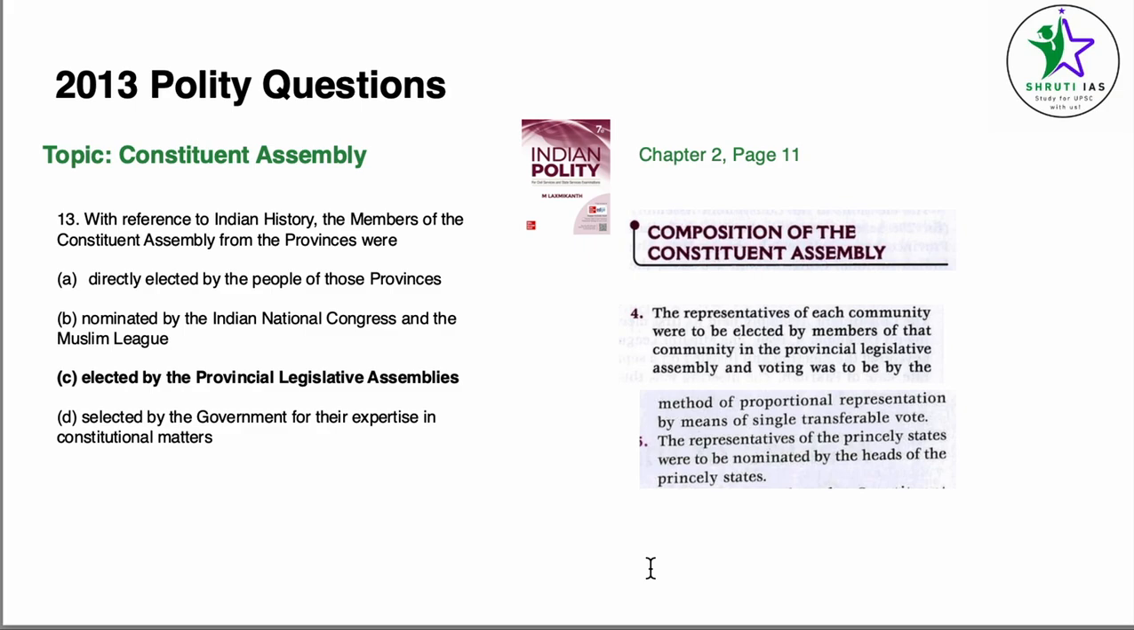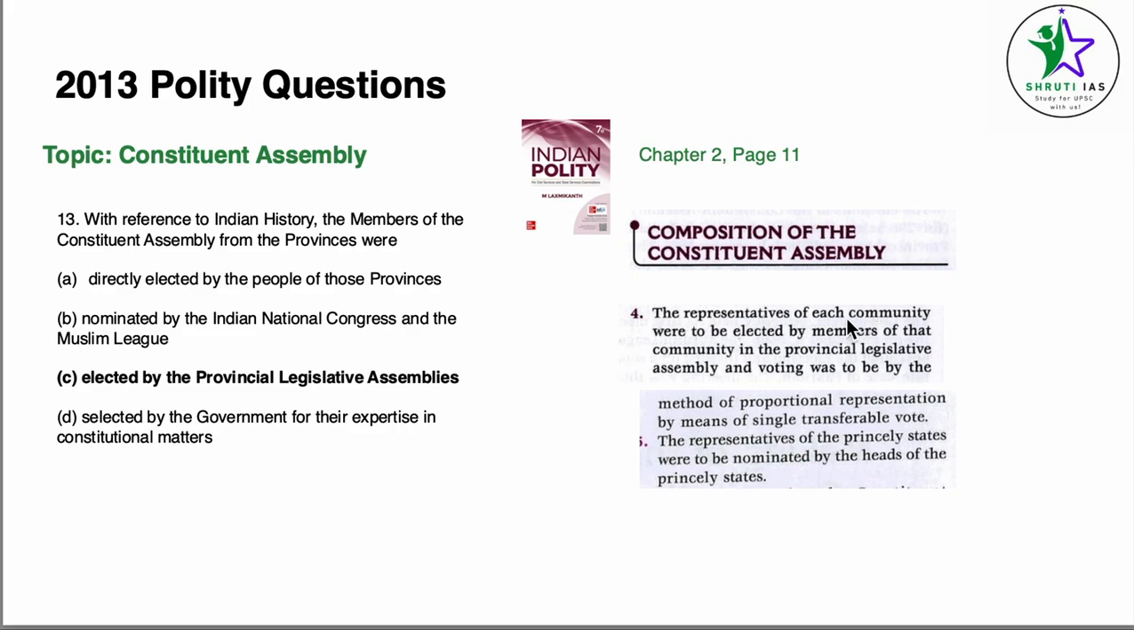Coming to question number 13, Constituent Assembly. With reference to Indian history, the members of the Constituent Assembly from the provinces were, right? So we know that the members were from the princely states and the provinces. Let us look at the exact answer for this one. We come to chapter 2, Making of the Constitution, page number 11. Point number 4, under the composition of the Constituent Assembly, gives us the answer.